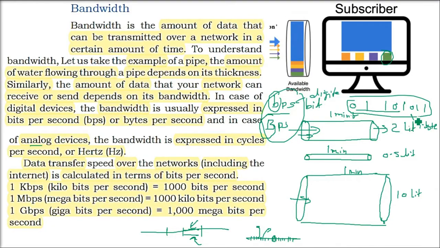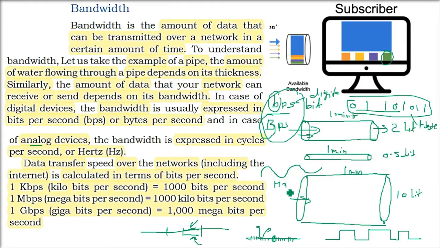Let me tell you again. For digital, the bandwidth can be in bits per second or bytes per second, because digital is basically binary digits, 1s and 0s we are talking about. This is the digital one, and analog is like this. Analog is expressed in hertz, Hz. So digital is in bps and capital Bps, bits per second and bytes per second, and analog in hertz.